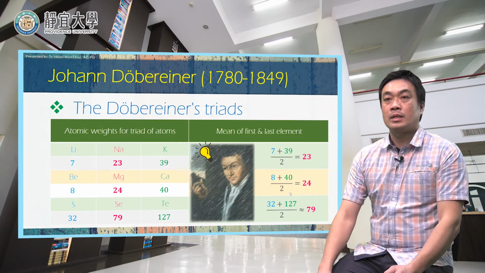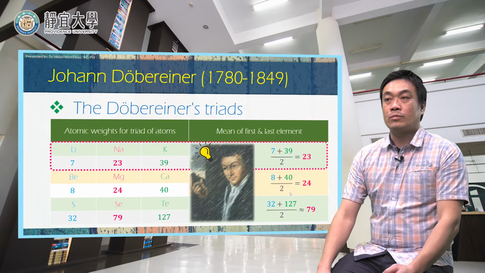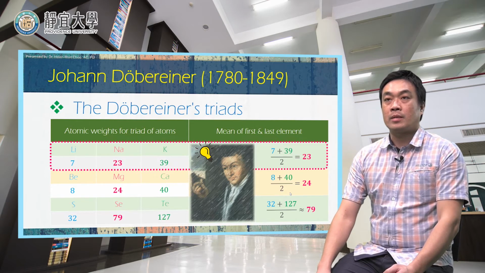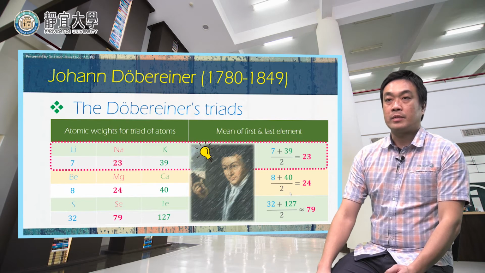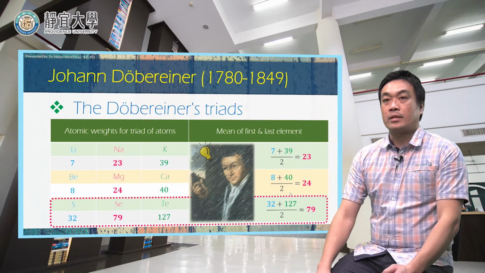So in this table, you can see that we sum the atomic weights of lithium and potassium, which are 7 and 39, and divide by 2, and we obtain 23. The 23 is just the atomic weight of the element sodium. He also found the same phenomenon between the elements barium, magnesium, calcium, and also sulfur, selenium, and tellurium.